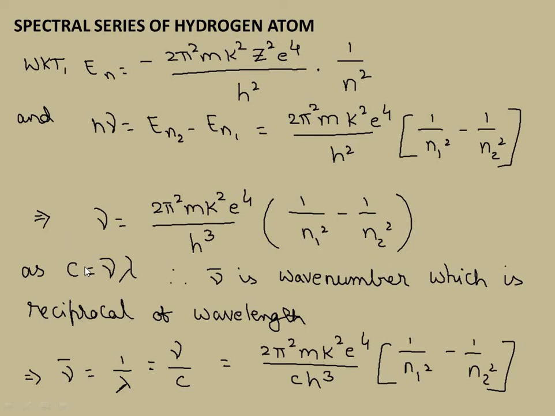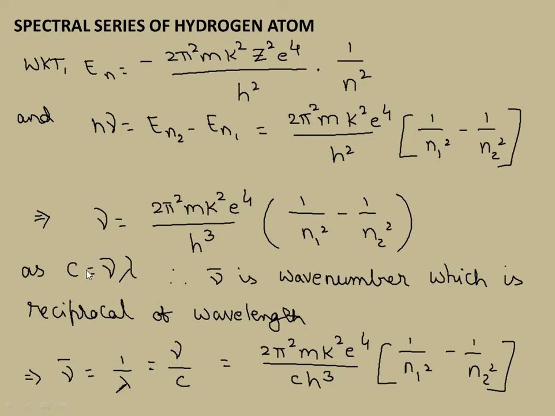Now, as we know, photons will travel almost with the speed of light, c equal to nu lambda, that's what I am representing. Now I am going to write the reciprocal of this wavelength, which we call the wave number. Nu bar is the wave number, the reciprocal of wavelength, which means nu bar is 1 by lambda. So 1 by lambda means nu by c.